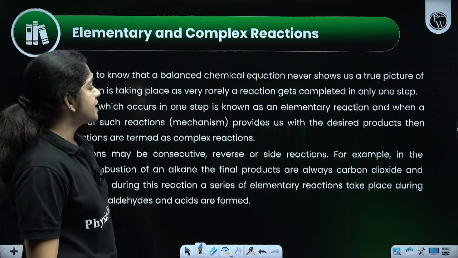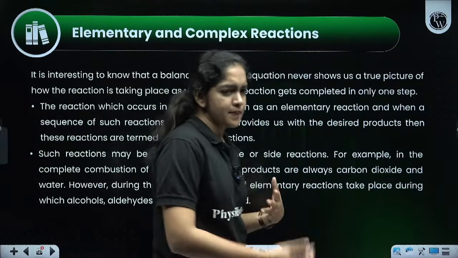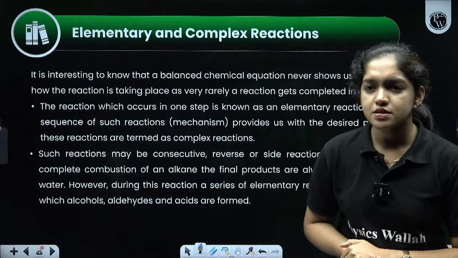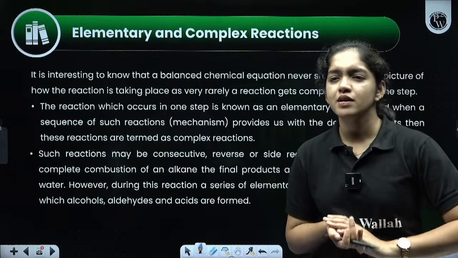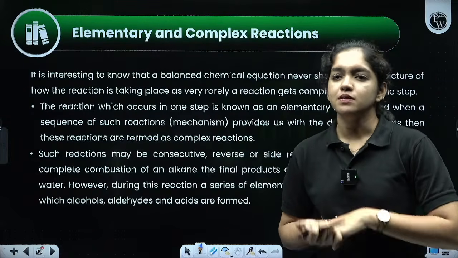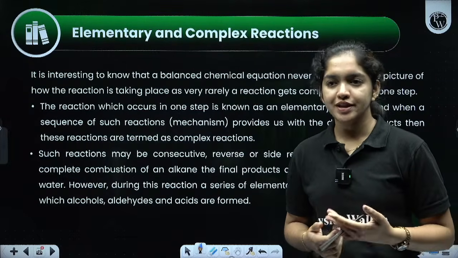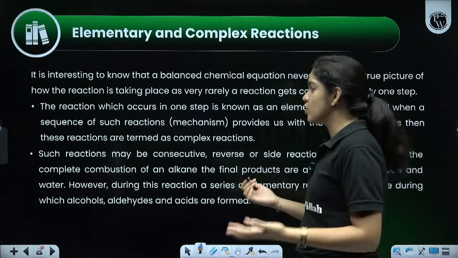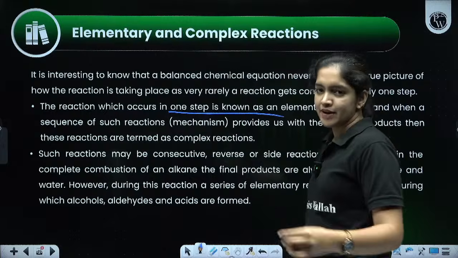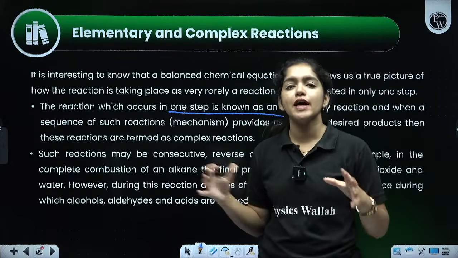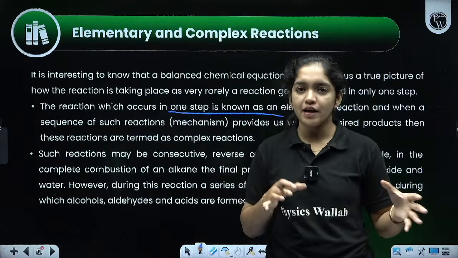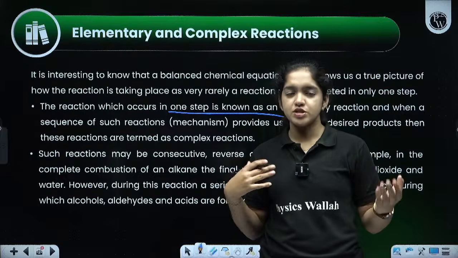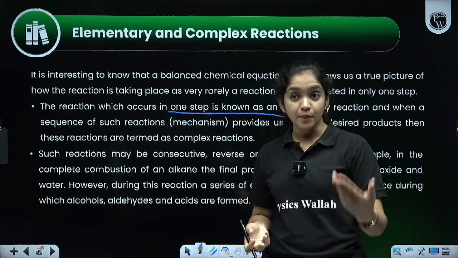Then elementary and complex reactions, which we already discussed in the beginning. In the case of elementary and complex reactions, we know that a reaction occurring in only one step is known as an elementary reaction. Sometimes a comparison question can be asked, like what is an elementary and a complex reaction, and differentiate with an example. It can be asked sometimes for only 2 marks.